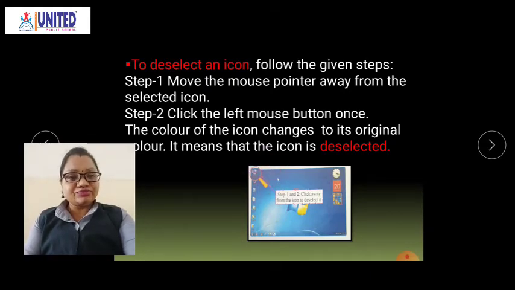Can you see this? I am taking the mouse pointer out here. By clicking the left mouse button, you can see the color of that icon changes again. It is back in the original state. So that means your icon is deselected.